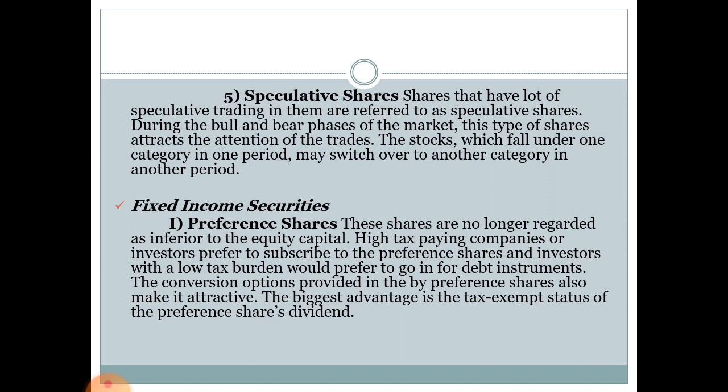The conversion options provided in the preference shares also make them attractive. The biggest advantage is the tax exempt status of preference share dividend. That means if we purchase preference shares in any company, the income we receive from the shares is tax exempt.